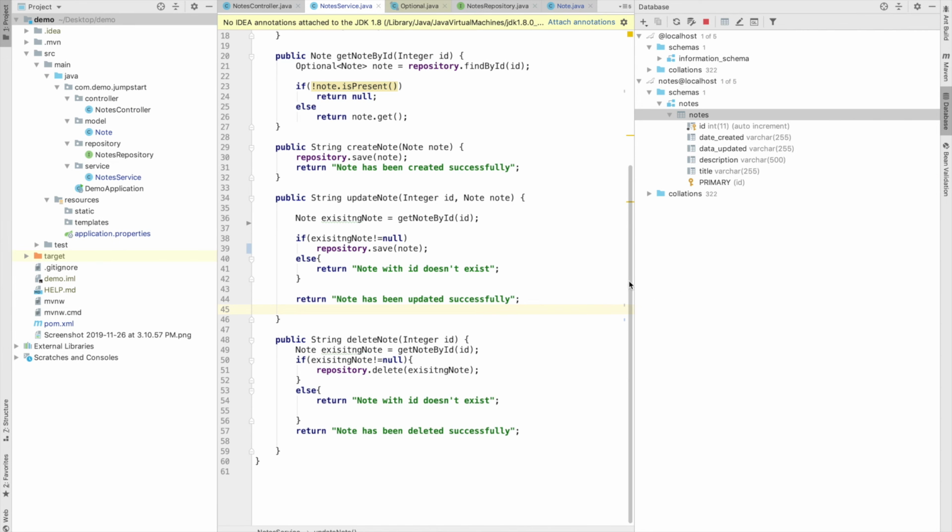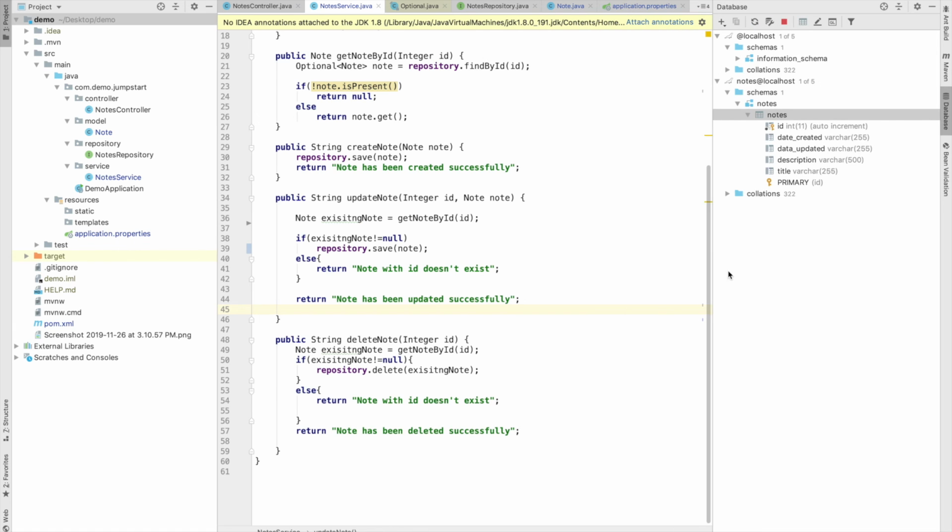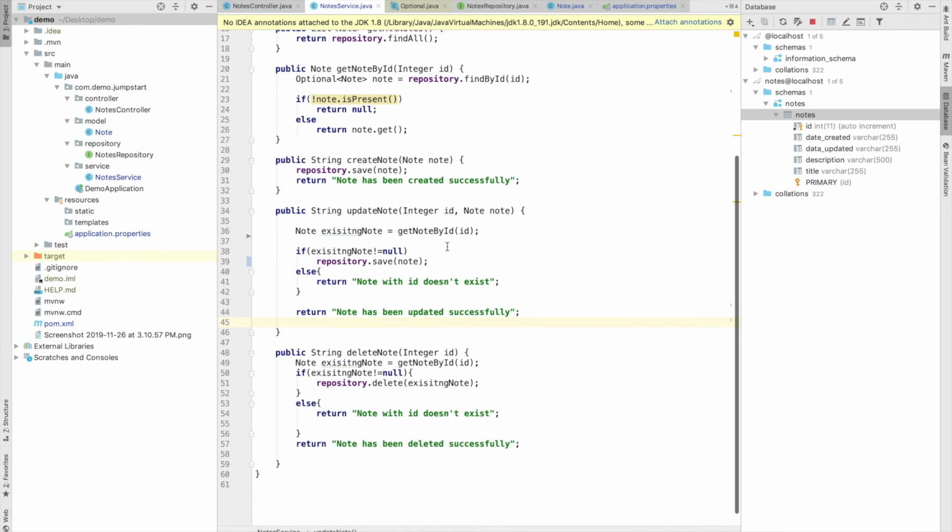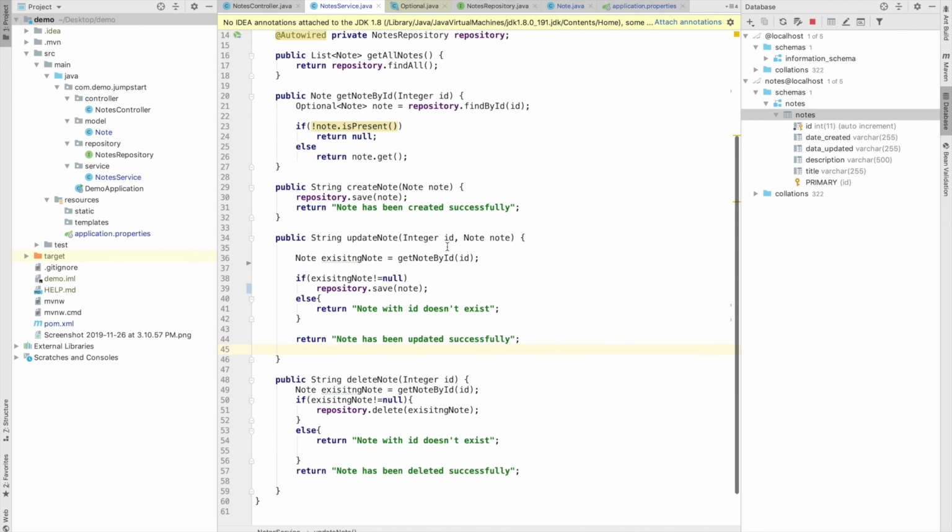Okay guys, I made a little mistake, actually I missed something in our update method and create method. We need to add the date before creating, or we need to fill date created when we are going to create a node, and we also need to update the date updated whenever the node is updated.